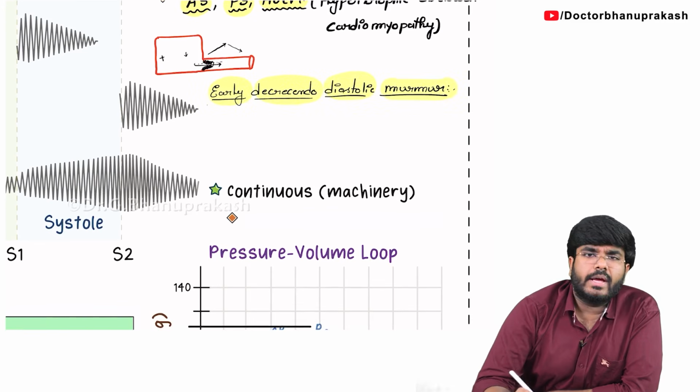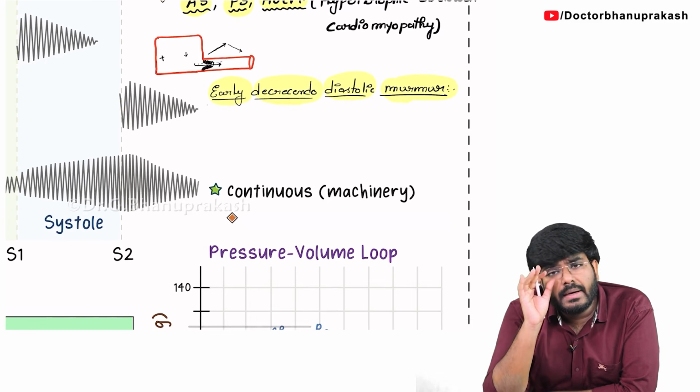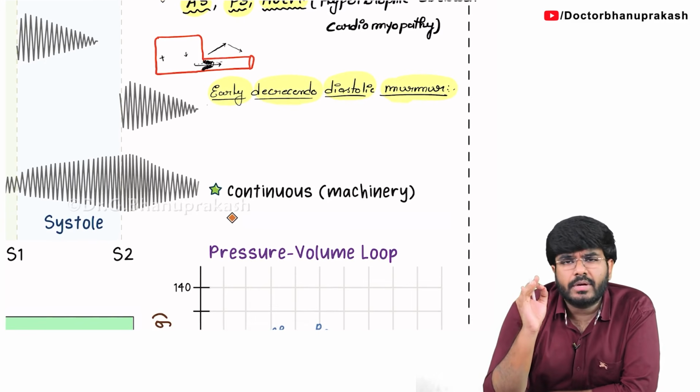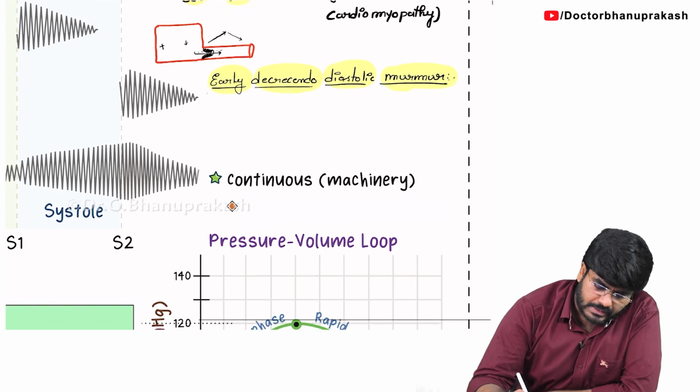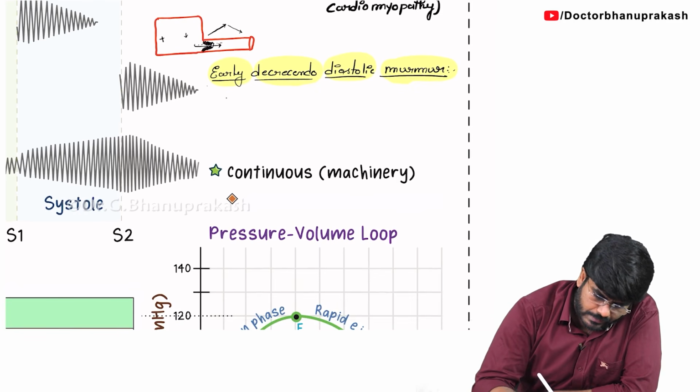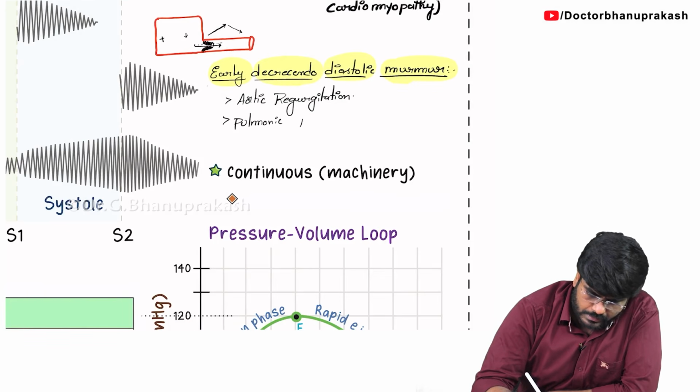If you see this term, early decrescendo diastolic murmur, immediately you should have some diagnosis in your mind. They are seen with conditions like aortic regurgitation and pulmonic regurgitation.